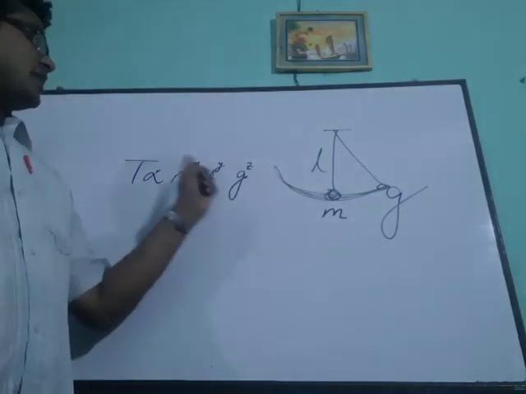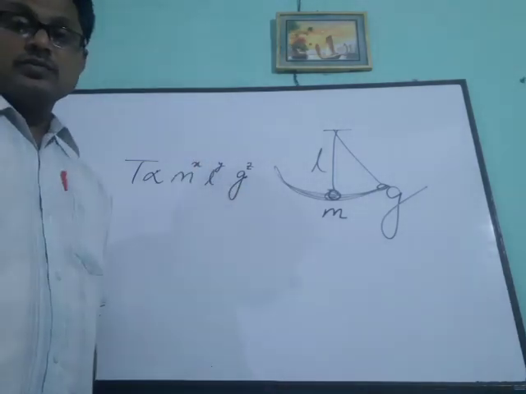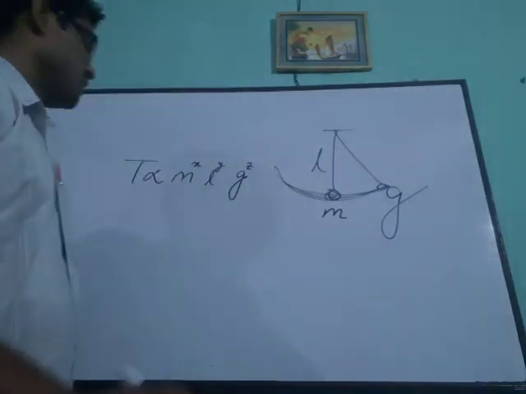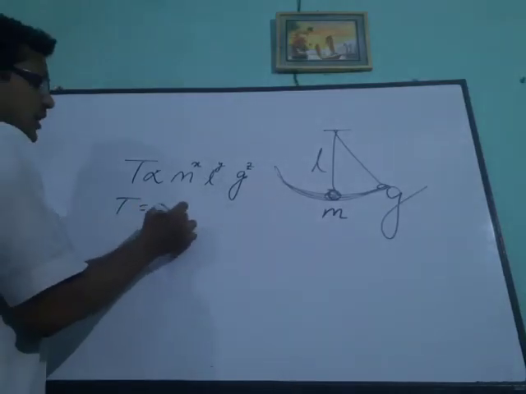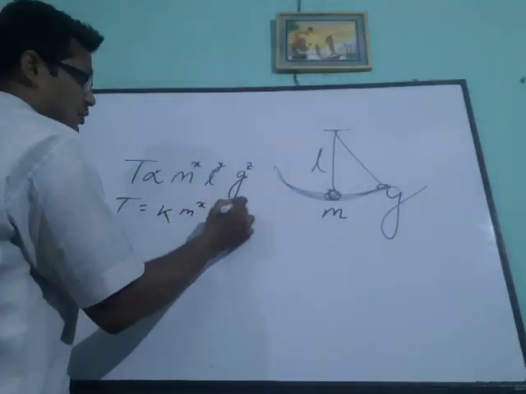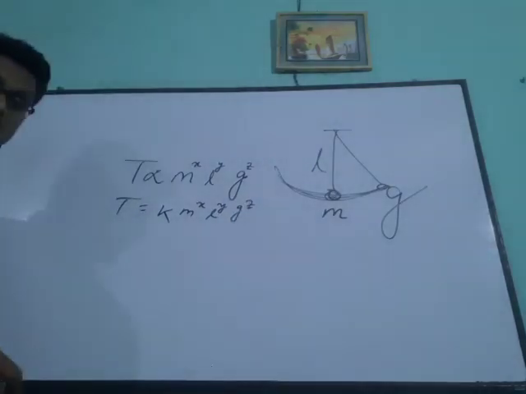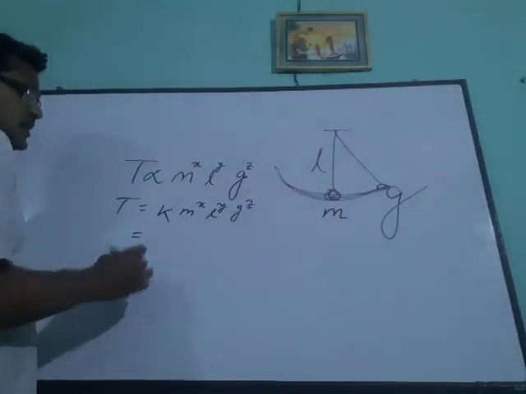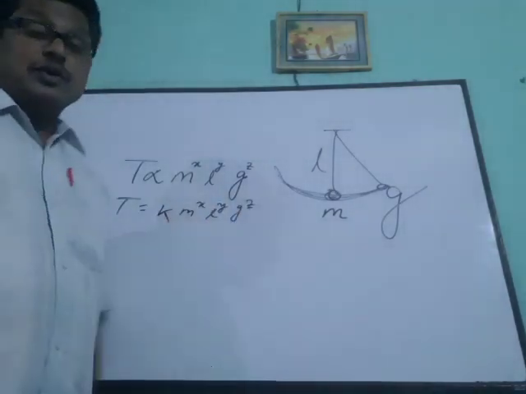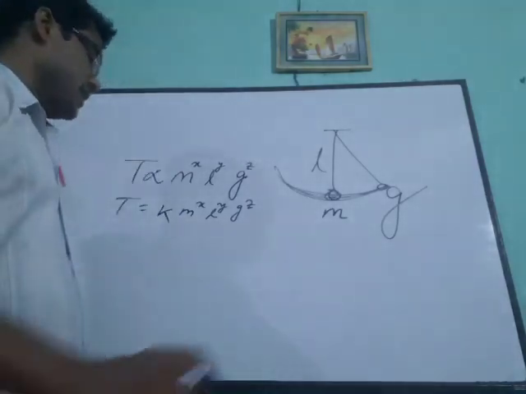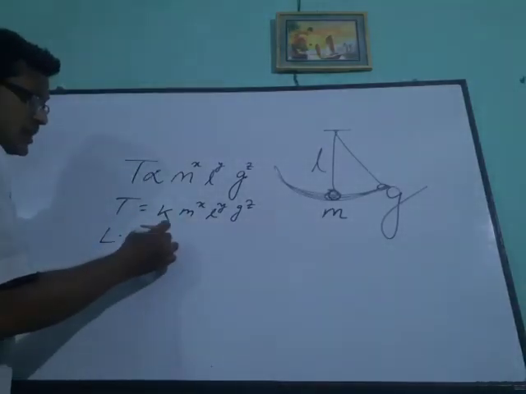So these powers are required to form the derived unit, time period. Now we will say here T equal to k, M to the power x, L to the power y, and g to the power z. Now we can use the homogeneity principle. See, in the left hand side, what is the dimensional formula?